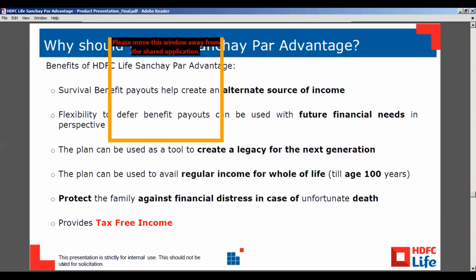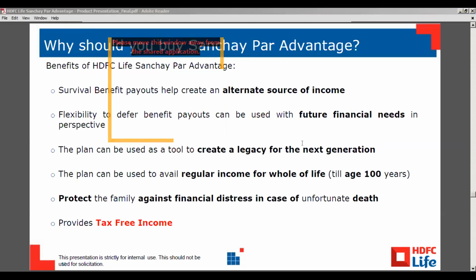Okay, so why will a customer choose the Sanchay Par Advantage? If a customer wants an alternate source of income, obviously he can choose it, because many people want to take it for their children's education also. And if a customer wants immediate income, maybe he is very keen on travelling, he can take it for their EMIs also, and there is also flexibility to defer benefit payouts for future financial needs, and also he can create a legacy for the next generation.